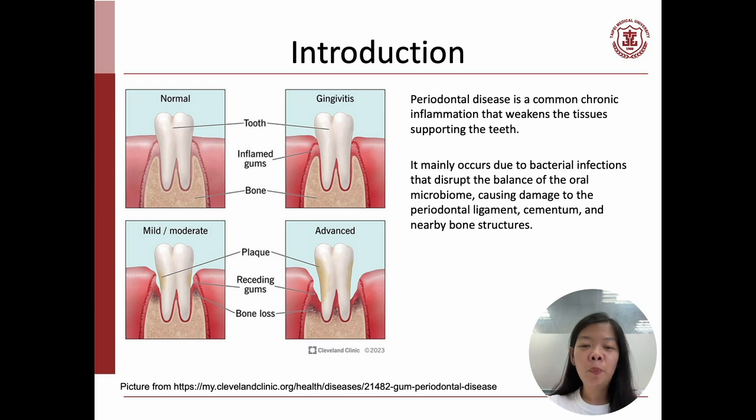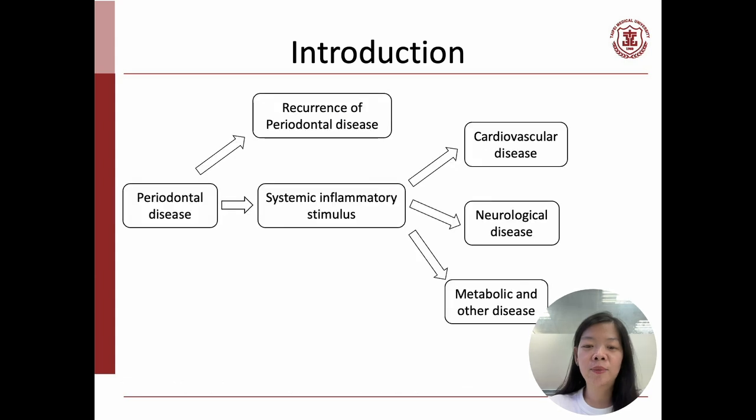So first of all, periodontal disease is a common chronic inflammation that weakens the tissues supporting teeth. It mainly occurs due to bacterial infections that disrupt the balance of the oral microbiome, causing damage of periodontal ligament, cementum, and nearby bone structures.